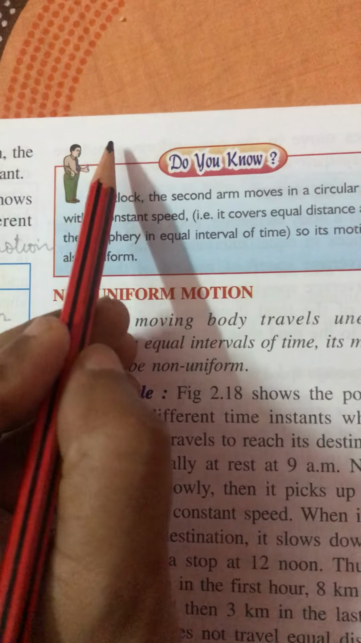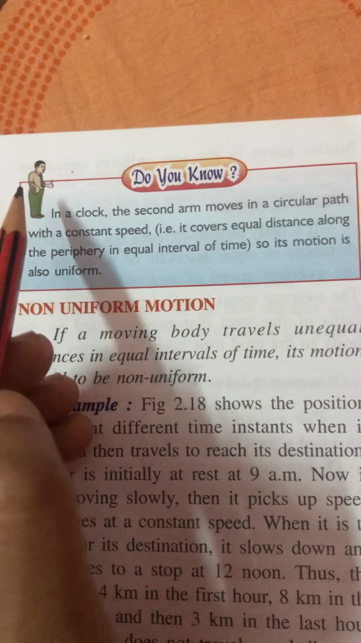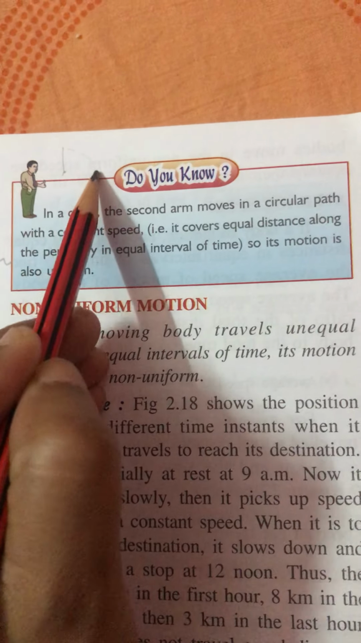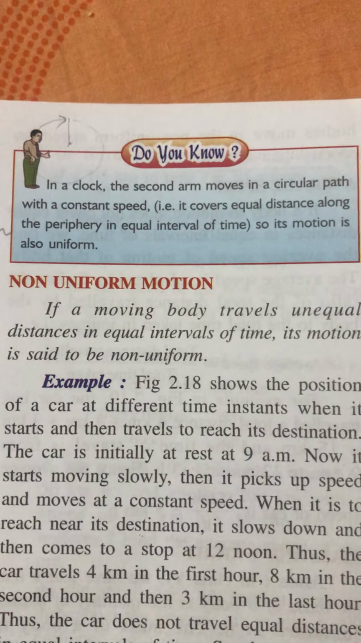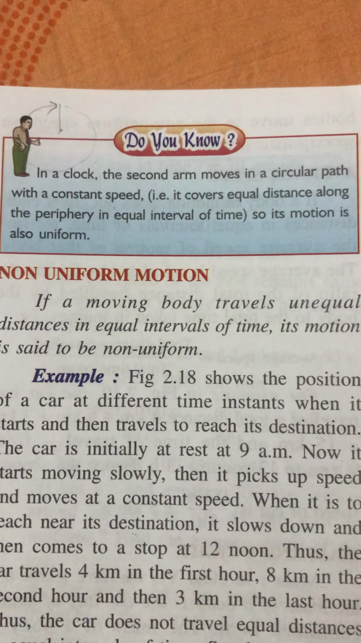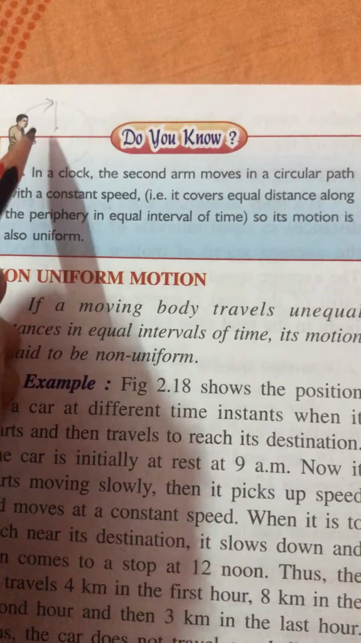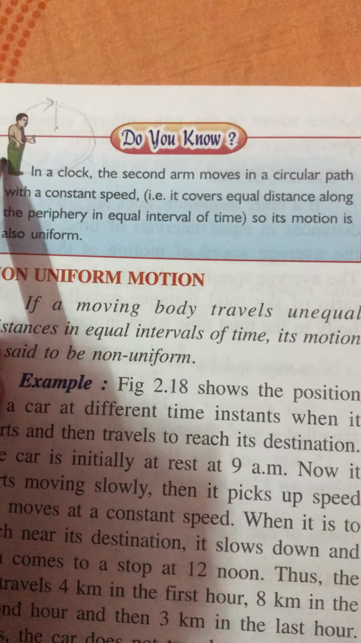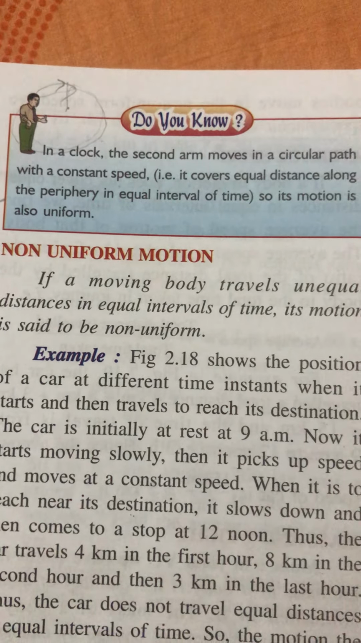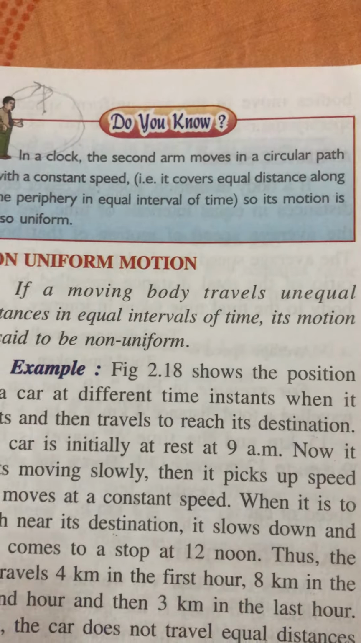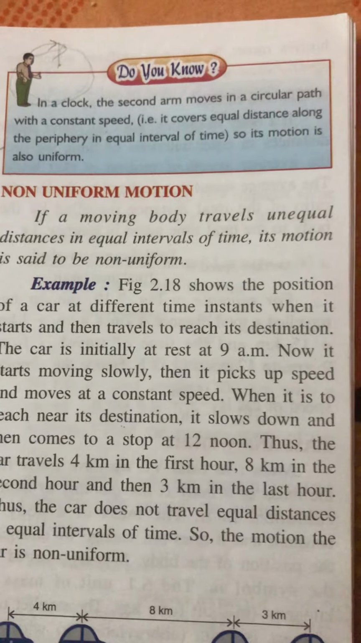Equal distance cover करती है बेटा. They're talking about the second arm. Fine. So it moves in a circular path, it moves like this. It always takes how much? 60 seconds to cover one round along the periphery, this circular motion, always in 1 minute. So this motion is what? Uniform.